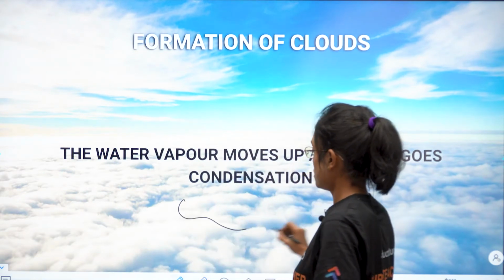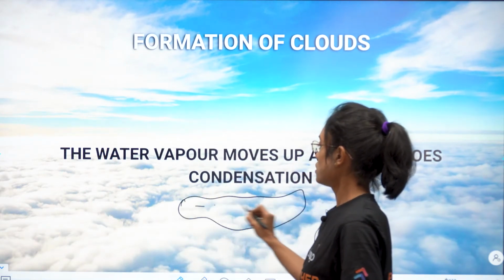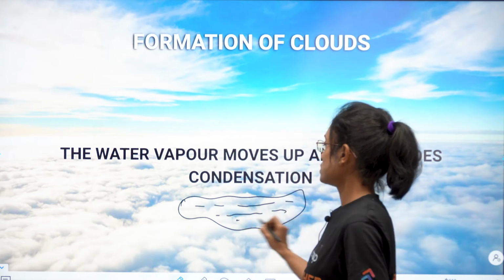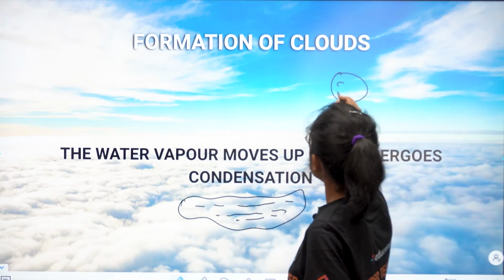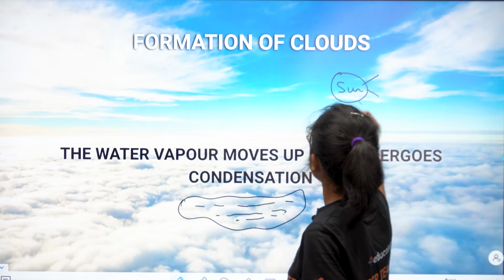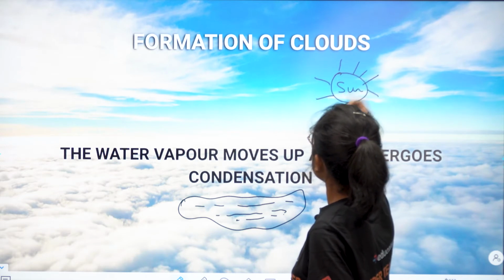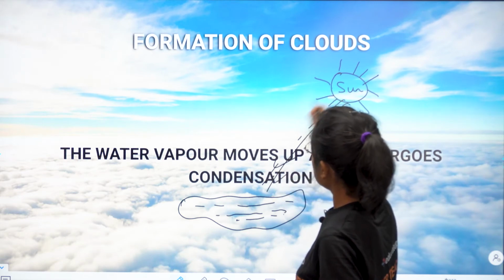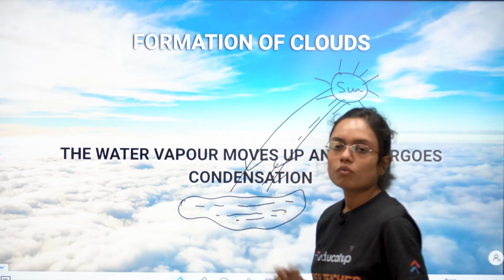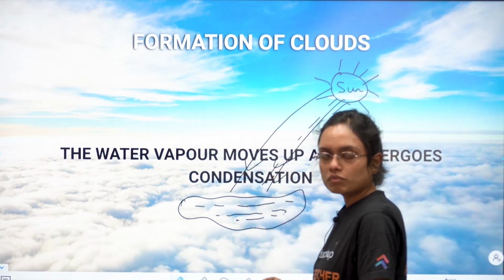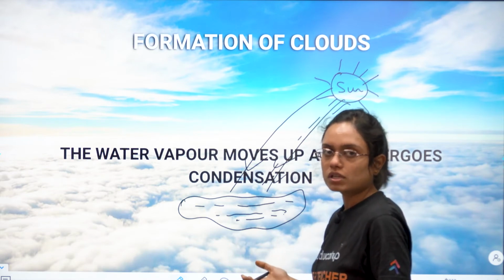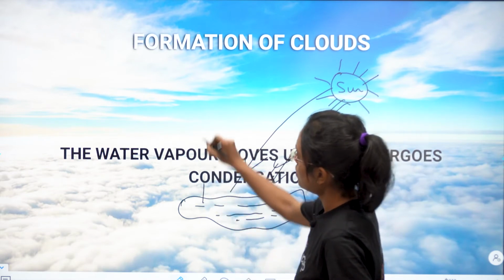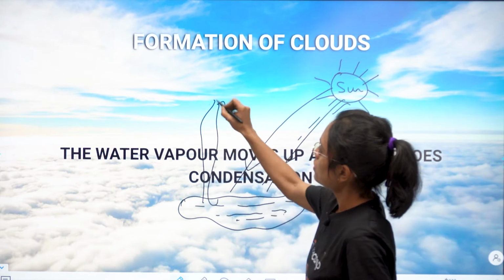Suppose this is a river in which there was water, and this was your sun, and sun rays were falling on this river. What will happen? The liquid water will start warming up and it will convert to water vapor, right? So water vapor.